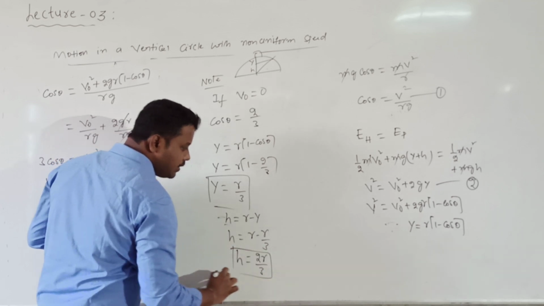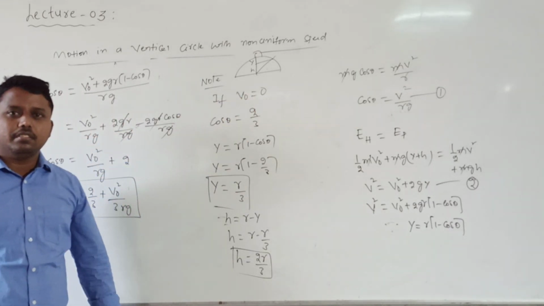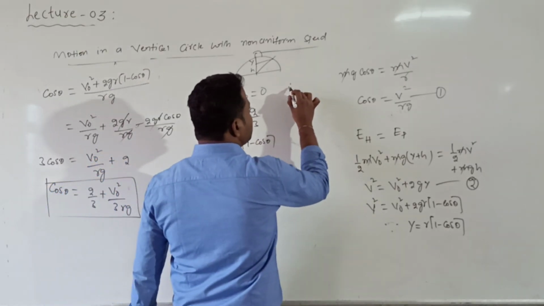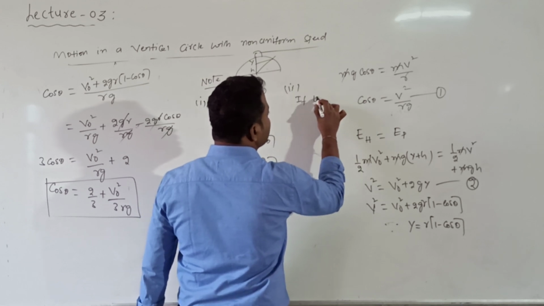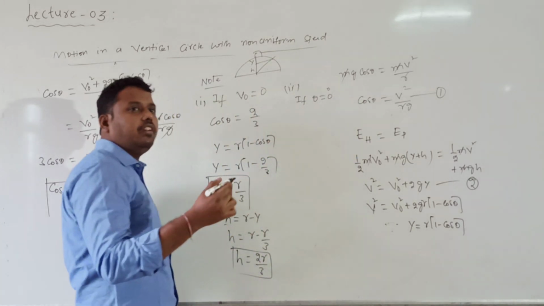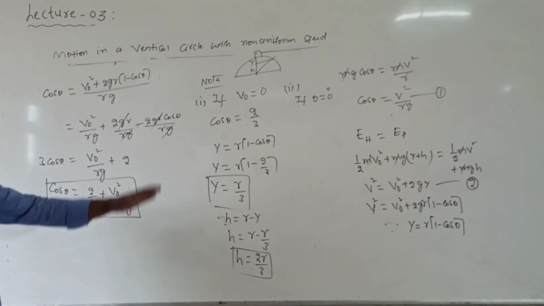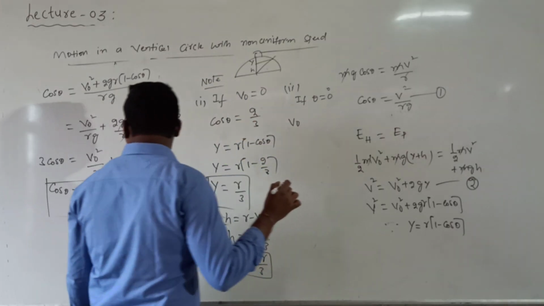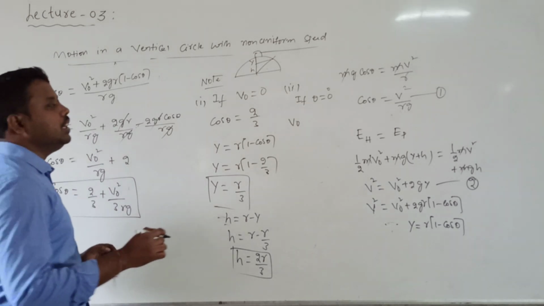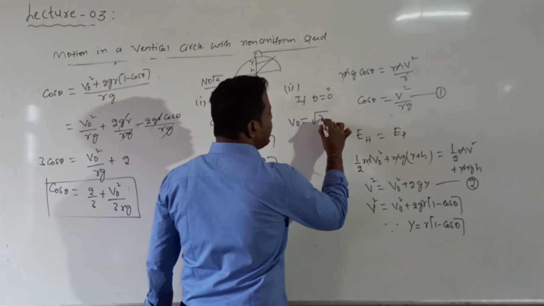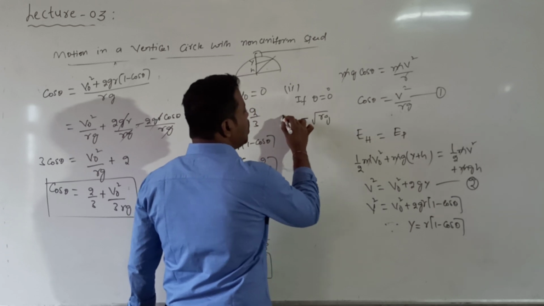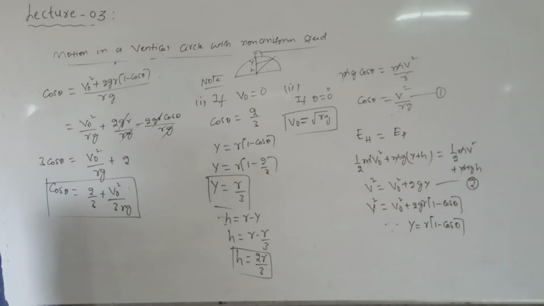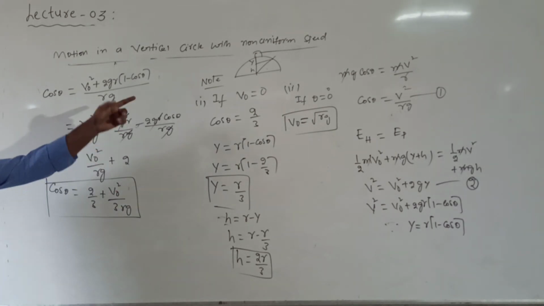So all these formulas can be written if v naught is equal to 0. For suppose, this is the first one, if theta is equal to 0, from where will the body leave? The body will leave from the top only. When theta value is equal to 0, substitute theta 0 in this formula, then we get v naught value root over r into g. The velocity at the highest point is equal to root over r into g. The body will slip out from the top. Understood now? So this is regarding this point.